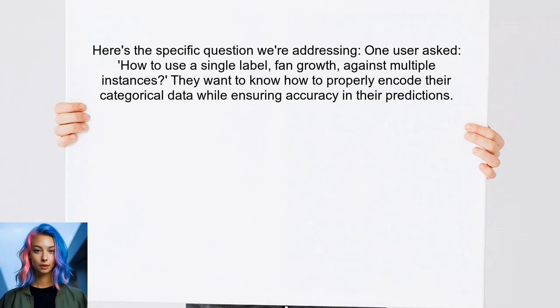This is a common scenario in machine learning, and it can be tricky. Here's the specific question we're addressing. One user asked how to use a single label, fan growth, against multiple instances like daily posts and interactions. They want to know how to properly encode their categorical data while ensuring accuracy in their predictions. Sound familiar? Let's explore this together.